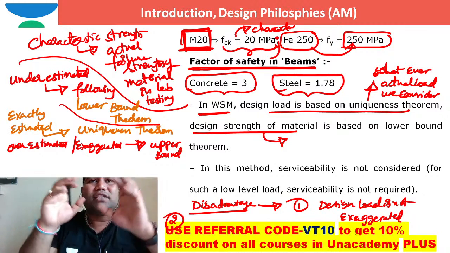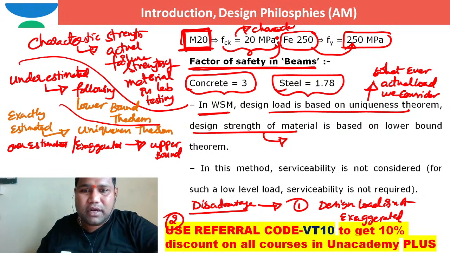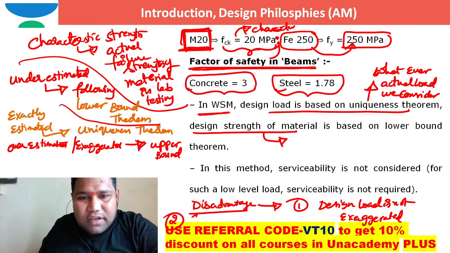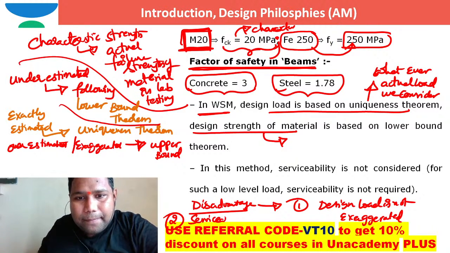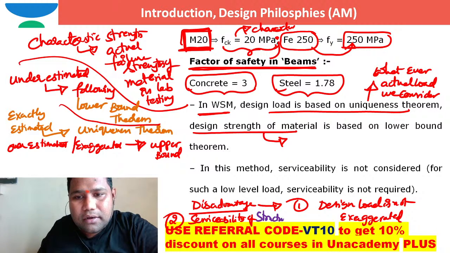There are no guidelines on serviceability aspects by using this working stress method. So in this method, serviceability of structure is not addressed, and guidelines were not given.